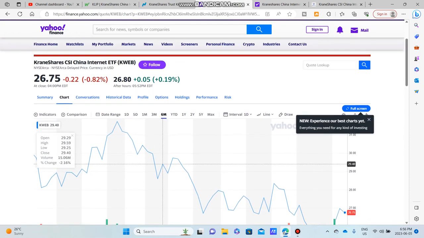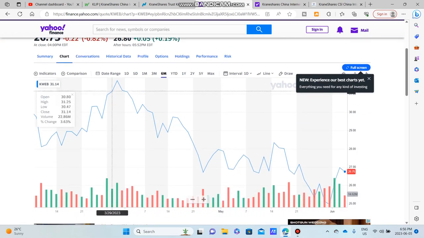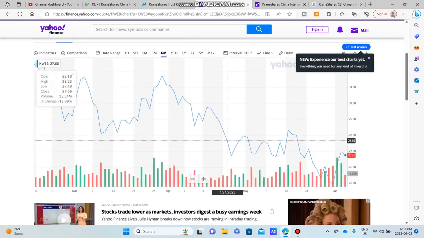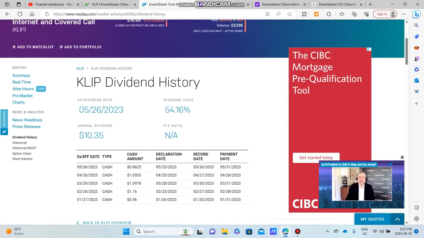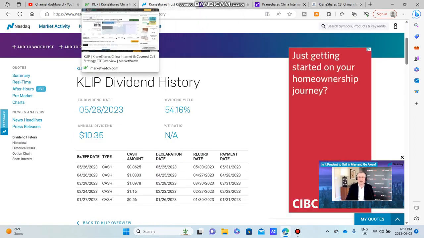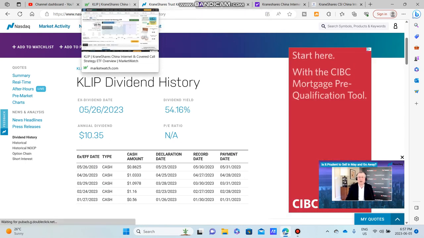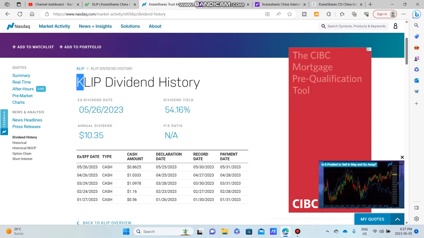It does track the KWEB China Internet ETF. And basically, however this performs, I'm not sure if it performs better in a down market or in an upwards market in terms of the underlying asset. But I guess we're here to find that out. But I just wanted to bring this stock to your attention if you're interested in a high dividend yield, because looking at it, it's a 55% dividend. Where are you going to find that anywhere else? I'm not saying to invest in KLIP because this is not financial advice, as you're told to say on YouTube. But if you do invest in KLIP, you'll get rich. Just kidding. But with a 55% dividend yield, maybe it's worth a shot at you giving it a try.